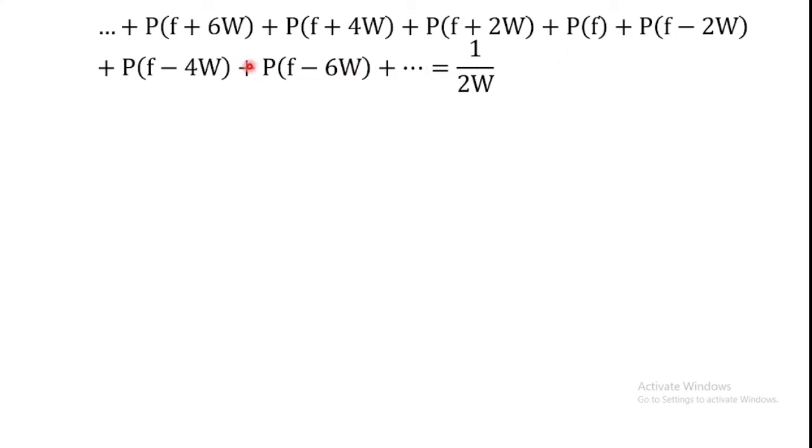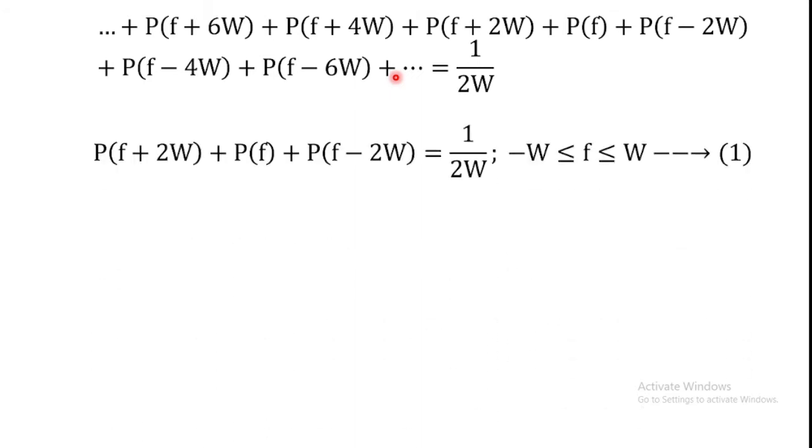So now in this equation on the LHS side, we retain only 3 terms. The terms correspond to n equal to minus 1, n equal to 0 and n equal to 1, and we restrict to the frequency band of interest minus W to plus W. So we consider only 3 terms.